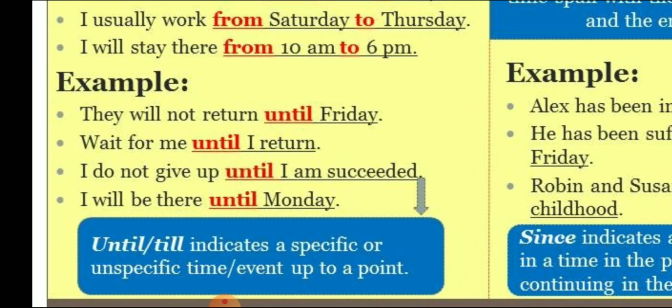Next, let us see about until and till. Until or till indicates a specific or unspecific time or event up to a point. Until should be used formally, so mostly we use until. Till is used in an informal way. They will not return until Friday. Wait for me until I return. I do not give up until I succeed. I'll be there until Monday.